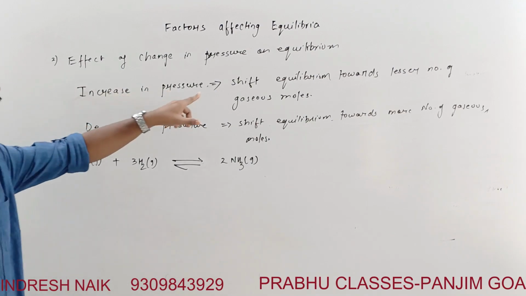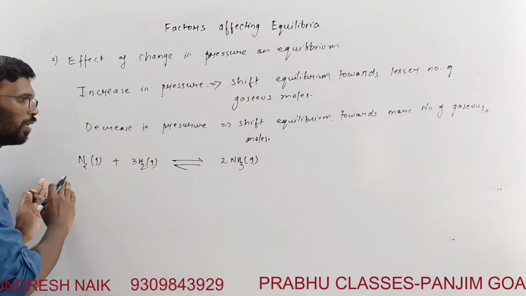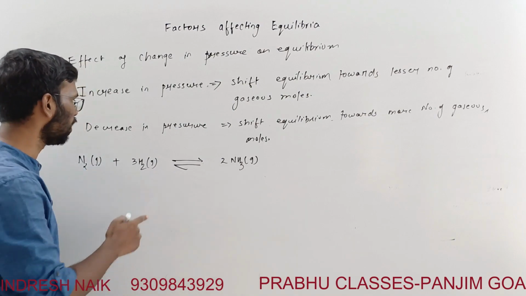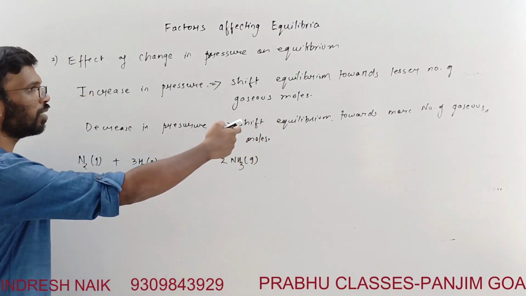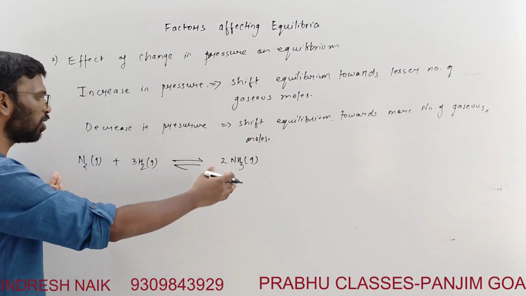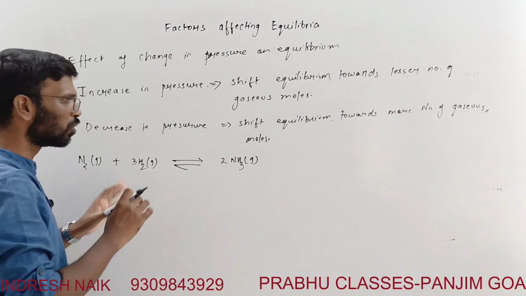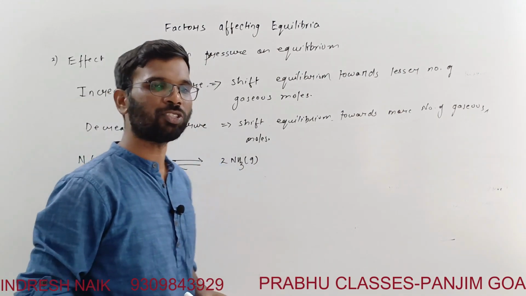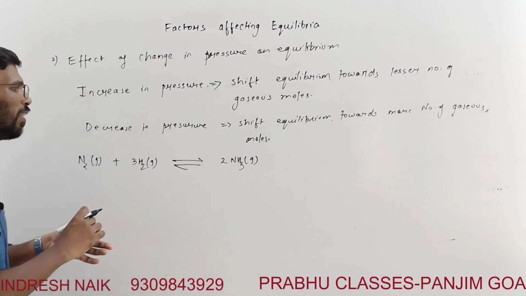If you increase the pressure of the system, equilibrium shifts towards a lesser number of moles. Means if you increase the pressure of this system, equilibrium shifts in the right direction, and decrease in the pressure means shifts equilibrium towards the more number of the moles. Means if you decrease the pressure, the equilibrium shifts in a backward direction for this reaction. So here it basically depends upon the value of delta n. So you can just make a note.